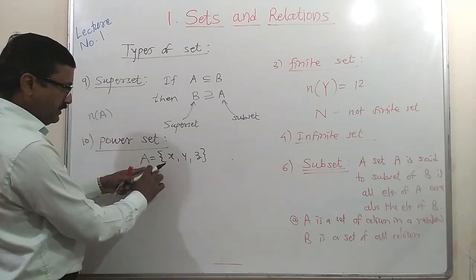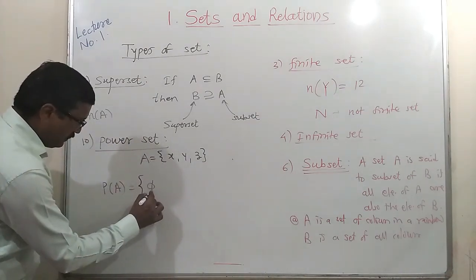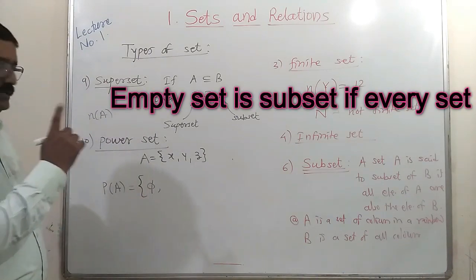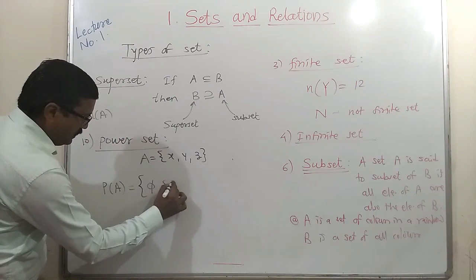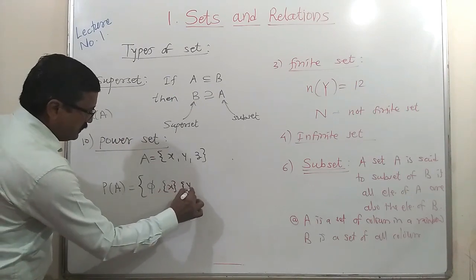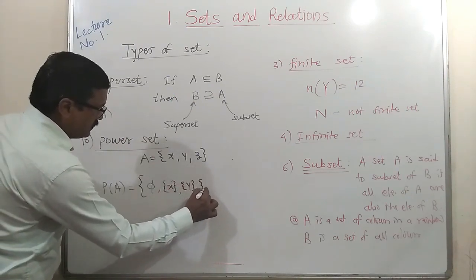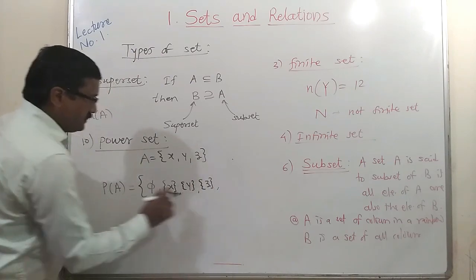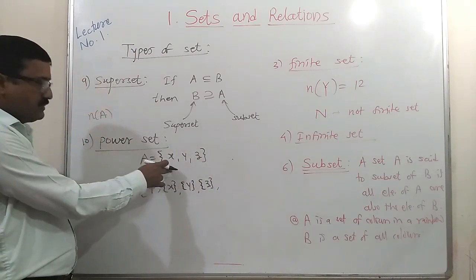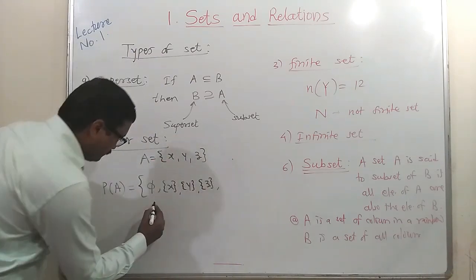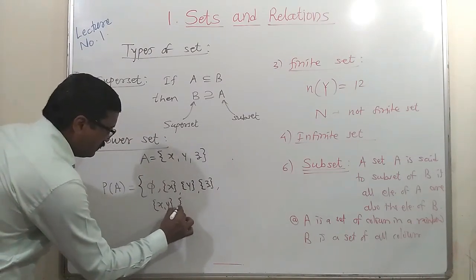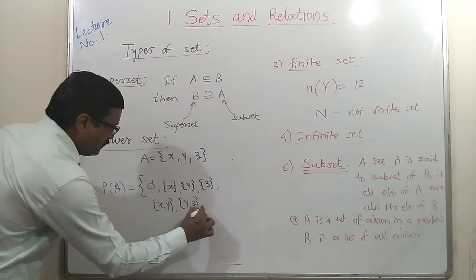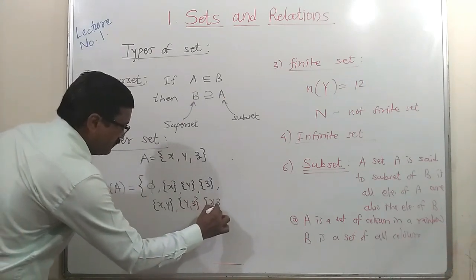Which are the subsets of A? First one is phi. The empty set is a subset of every set. Then the sets containing only element x, only element y, only element z, meaning singleton sets. These three are singleton sets which are subsets of A. Then the sets containing two elements, that is xy, yz and xz.